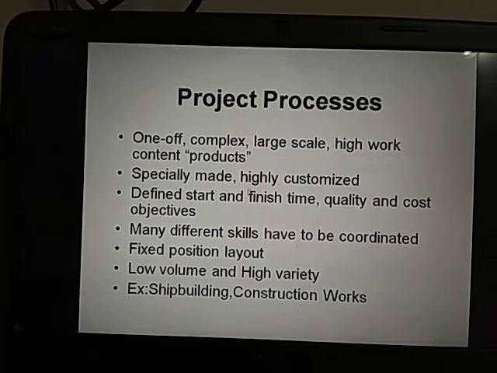Start and finish time will be prefixed. But most of the time the finish time will be extended, because there are so many unpredictable errors. Let us take the present Hyderabad situation. For a few months we suffered with COVID, now with floods. In such a situation, generally extension of the time would be there.